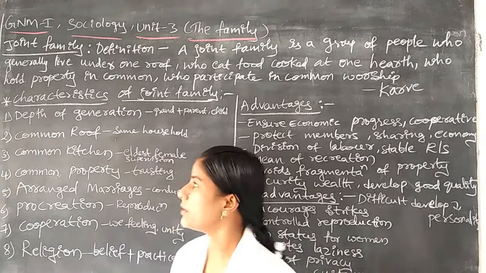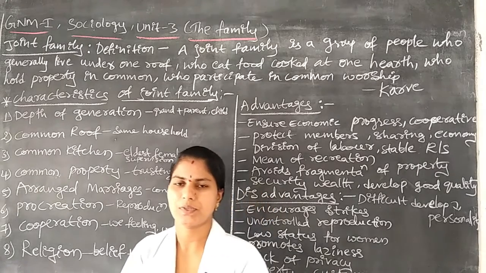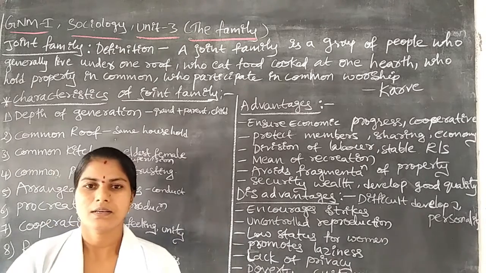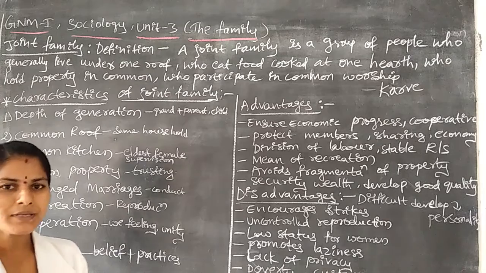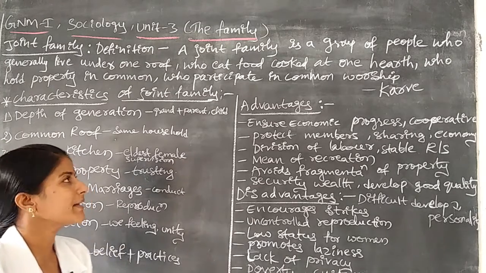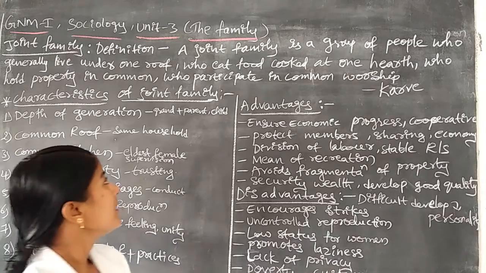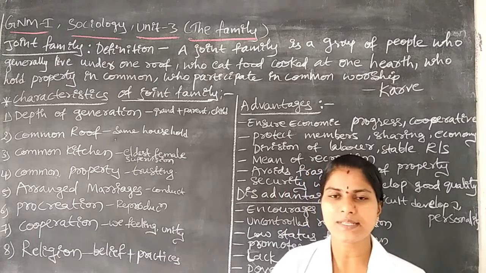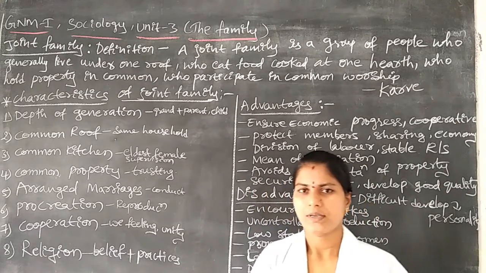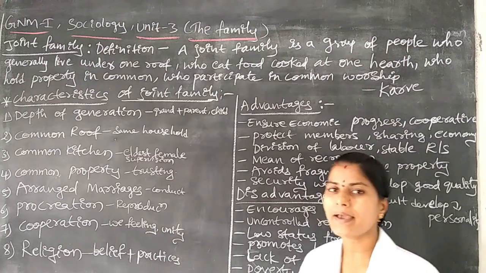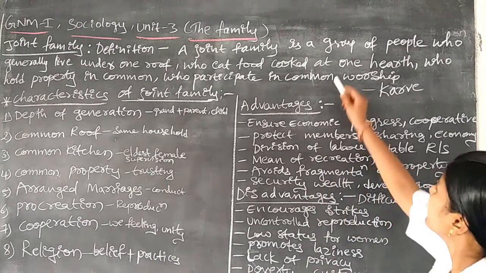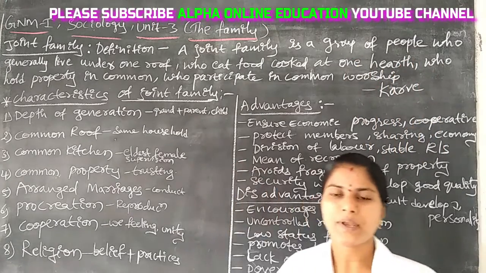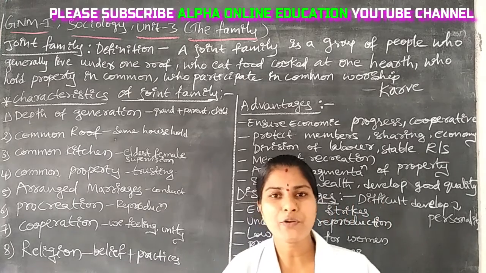Next we are going to discuss the joint family. What is meant by joint family? When do we call it a joint family, and how many members are there? The joint family is a group of people, not a single person or two members. A group of people who generally live under one roof, in a particular house with only one roof.